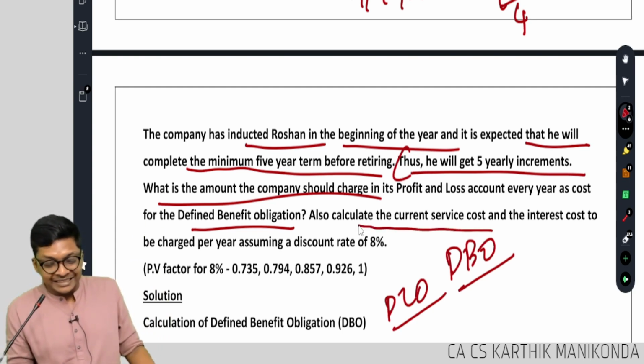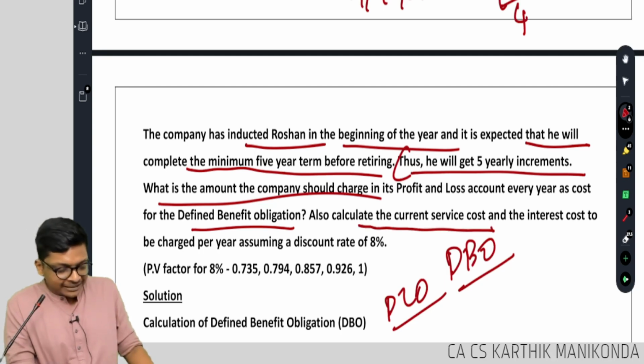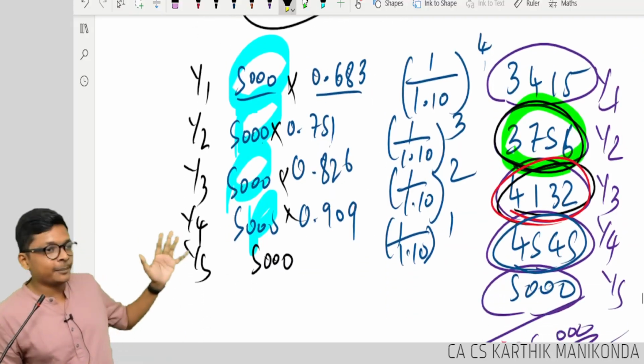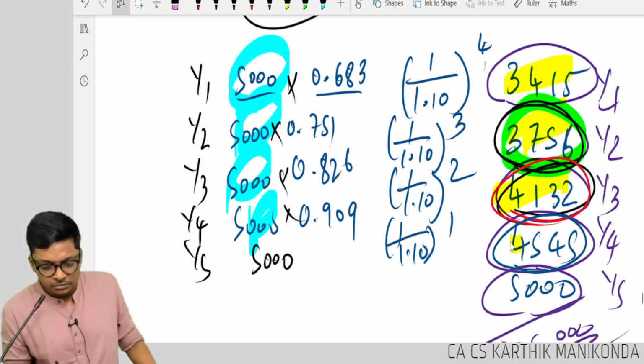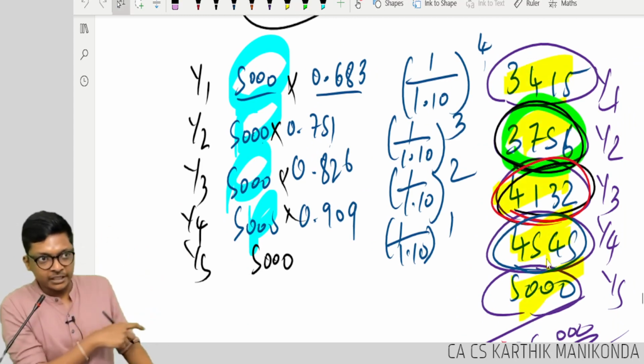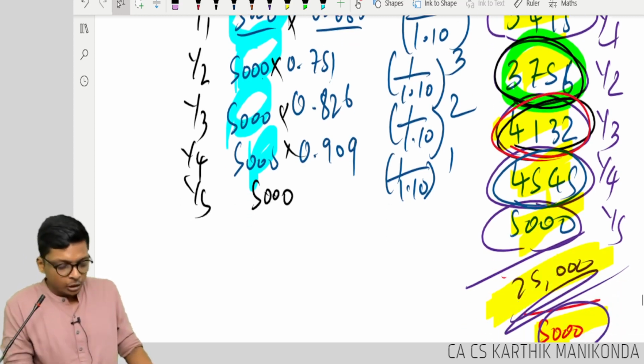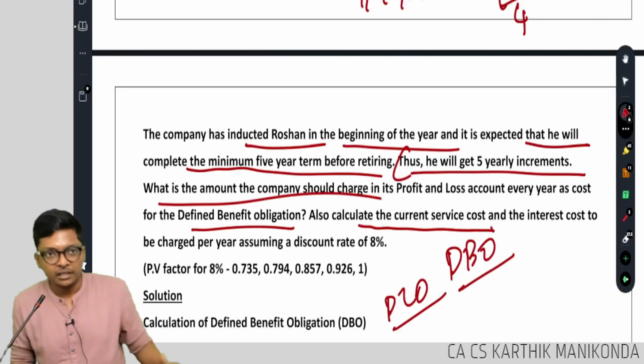Also calculate the current service cost. What do you mean by current service cost? He wants you to prepare this table and find this in each of the year. So it compounds to become 25,000. What is the 25,000 I have to find first?